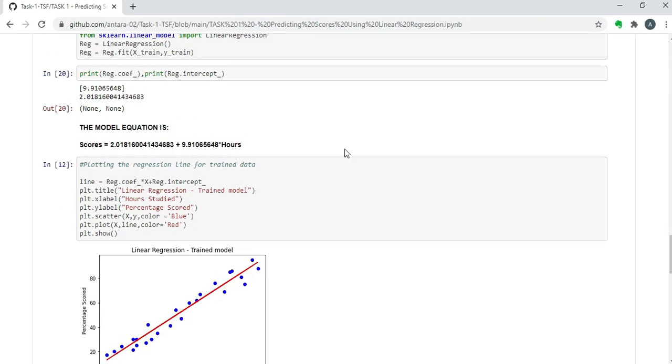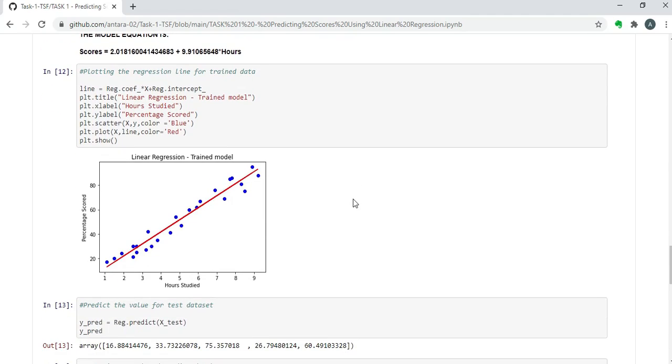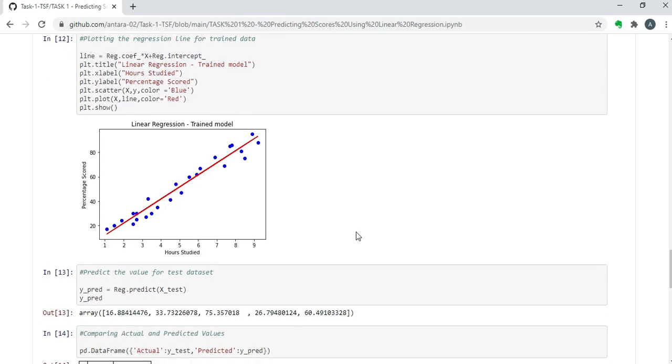Next I found out the regression coefficient and intercept. The model equation that we have over here is: scores, which is our dependent variable, is equal to 2.018, which is our beta naught value, plus 9.910, which is our beta 1 value, times hours, which is our independent variable. In order to showcase this model equation, I have utilized a regression plot. As you can see, the trained model has an upward trend over here. So we can say that there is a positive relationship between hours and percentage scored.